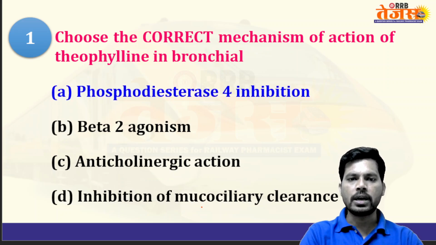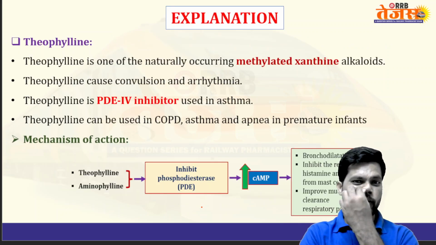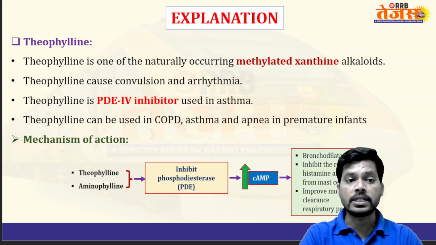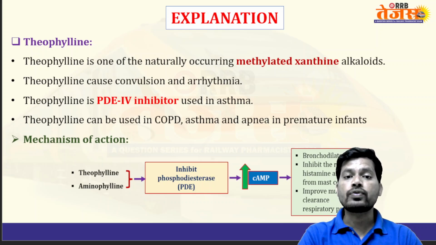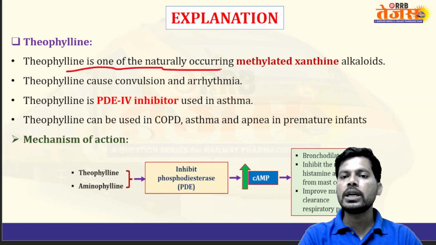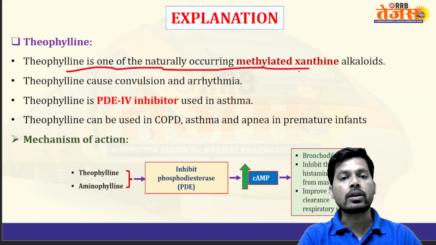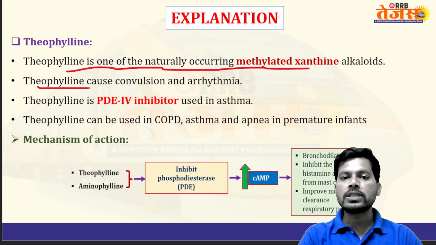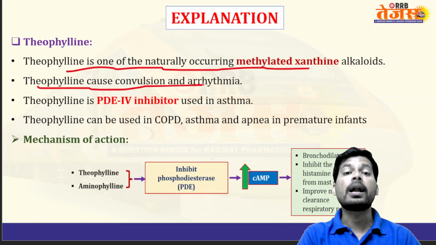Yes, the answer is phosphodiesterase enzyme 4 inhibition. There are around 10 types of phosphodiesterase isoenzymes present in the body, and the lung contains phosphodiesterase type 4 isoenzyme. Theophylline is one of the naturally occurring methylated xanthine alkaloids, and it causes convulsions and arrhythmias at high doses.